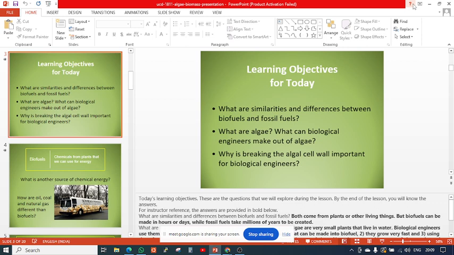The third question is, why is breaking of the algae cell wall important for biological engineers? We discussed the cell wall in our subject. What is a cell wall? The cell is covered with a wall, a protective layer which covers the cell components and the body fluids of the cell.